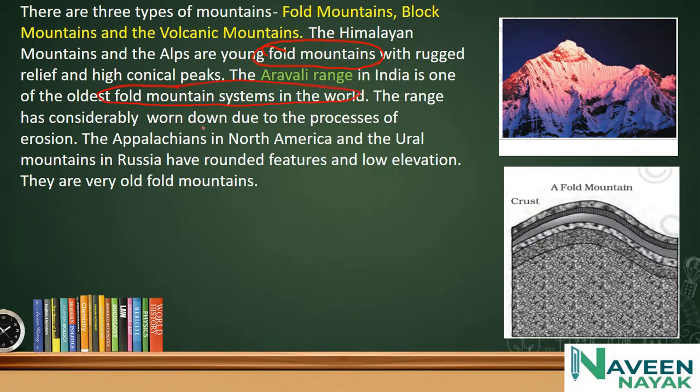The range has considerably worn down due to the process of erosion, and the mountain height has decreased. The Appalachians in North America and the Ural Mountains in Russia have rounded features and low elevations, and they are very old fold mountains. Remember, the Himalayas are fold mountains.